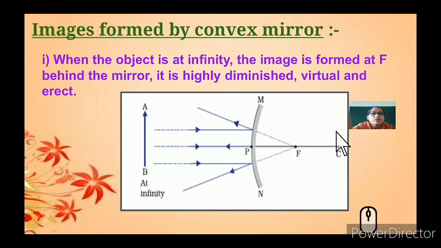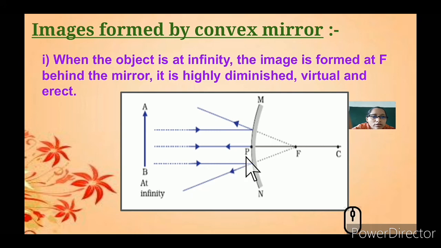So next, till now we have seen the cases with respect to the concave mirror. Now we will go with the convex mirror. So you can see that here the mirror is bent outside. Again the first case, wherein an object is placed at infinity and there are parallel lines, that is, a ray of light that is going to hit the mirror. So what happens here? An image is formed.